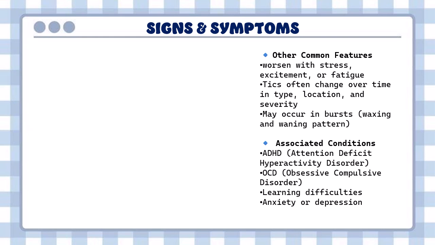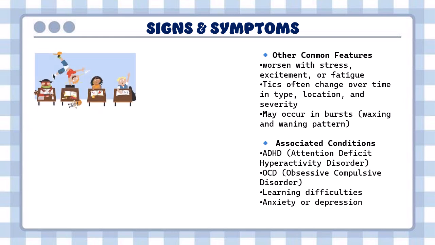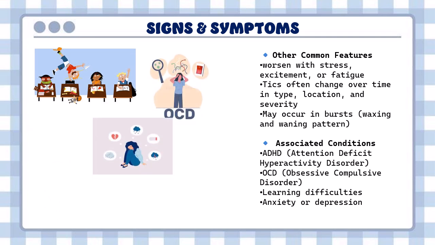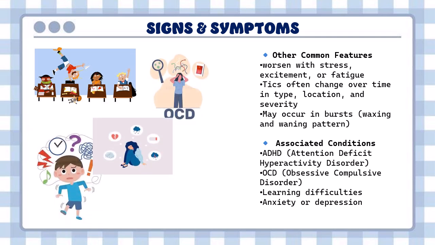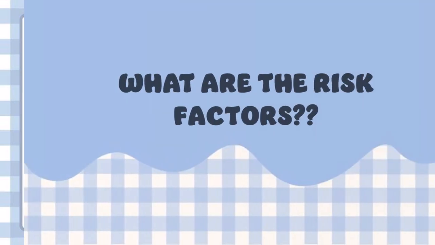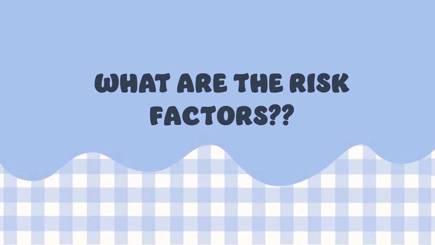Let's see the other common features of the tics. Tics worsen with stress, excitement, or fatigue. Tics often change over time in type, location, and severity. These may occur in bursts. Associated conditions like ADHD, OCD, and learning difficulties, even anxiety and depression, can worsen the tics. Now let's see what the risk factors are to look out for in Tourette's syndrome.